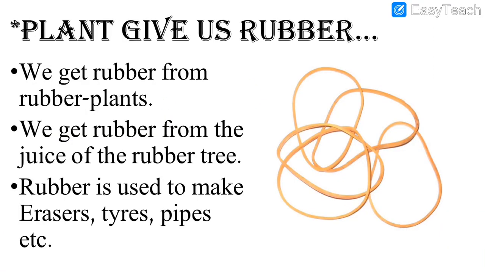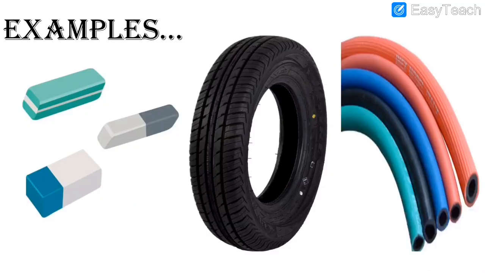Then we had seen plants also give us rubber. See, this is rubber. We get rubber from rubber plants, and rubber is used to make erasers, tires and pipes. We had seen the examples of erasers, tires and pipes. These are used for different purposes. This is used while writing, and this is used for different vehicles. Even a pipe has different uses in our house. So these are all the things we get from plants.